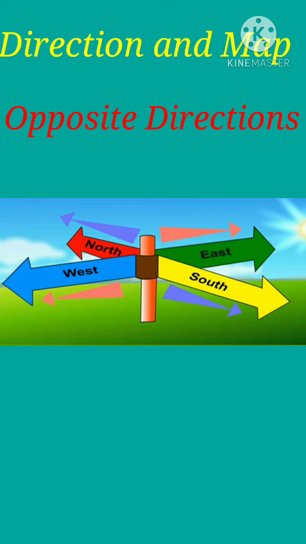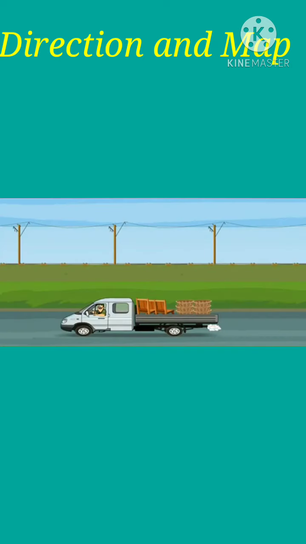Now we will learn our next topic, which is map. Now tell me, if you want to go to a new place or travel to another city, what will you use to find your way? Yes, you use a map. Then what is a map? A map is a drawing of a place.